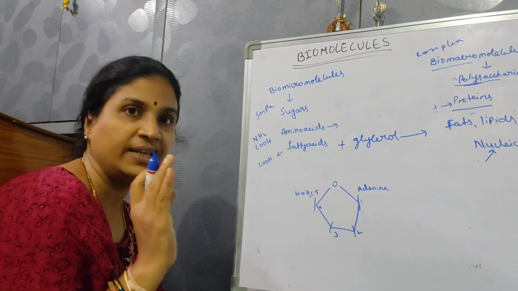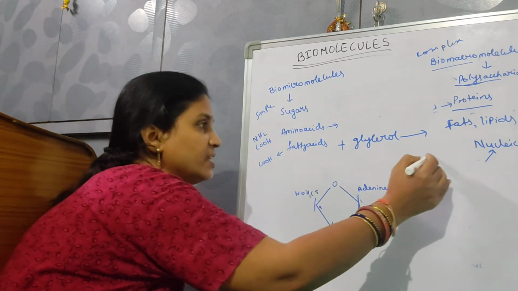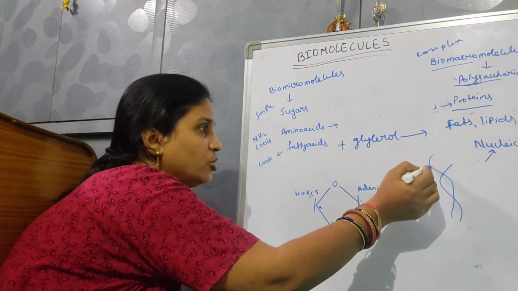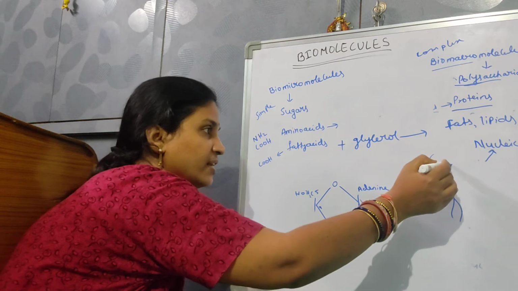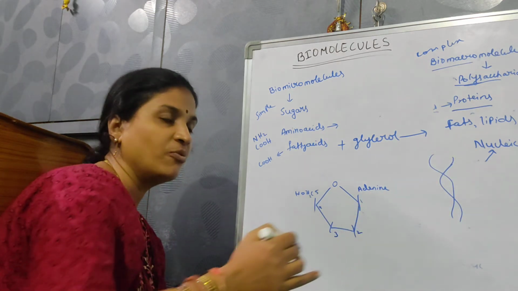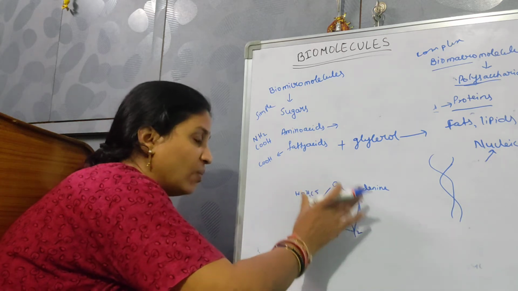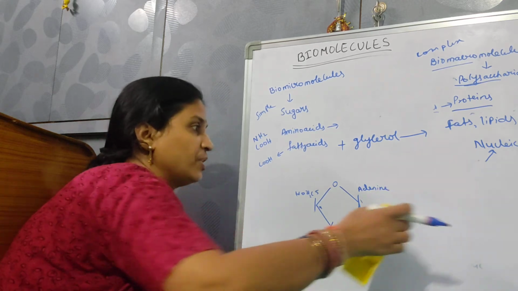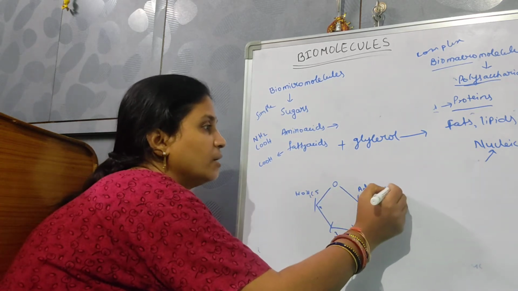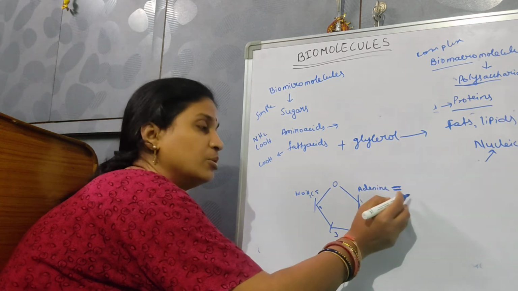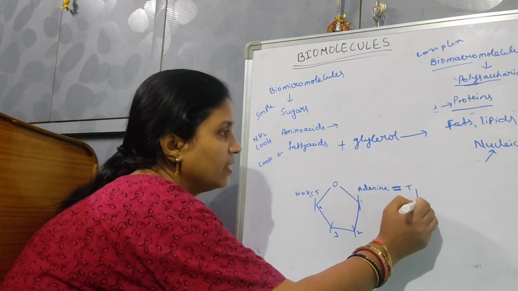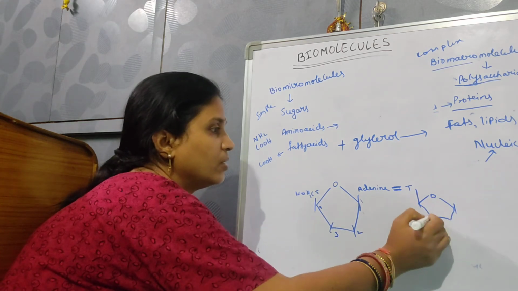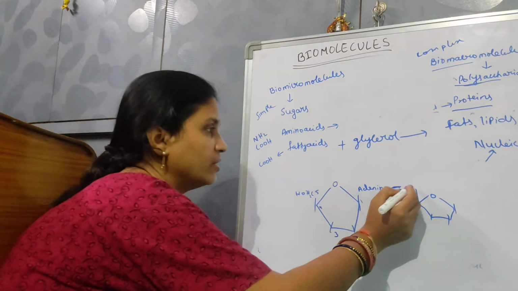Nucleic acids. Suppose you take DNA. DNA is a double helical structure, isn't it? Here the nucleotides are arranged to form one particular chain. Then again, here the nucleotides are arranged to form another chain. So one chain of nucleotides to the other chain of nucleotides are bonded together by hydrogen bonds. So this is going to bind with thymine, like this. Okay, this is thymine.